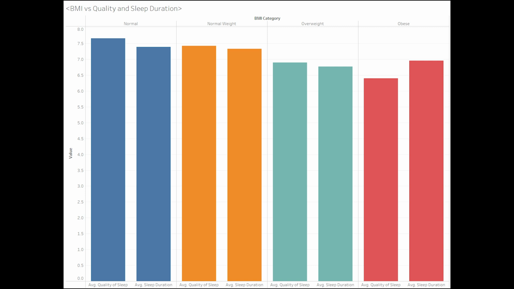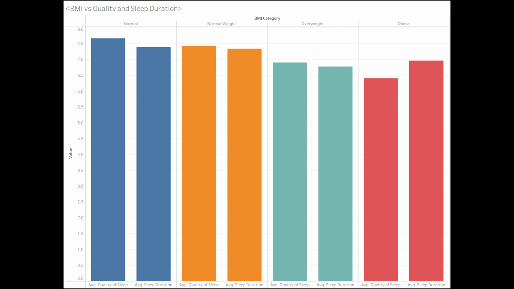The next graph that we have here was the graph created by myself, and the analysis visualizes the relationship between body mass index, or BMI, and 2 sleeping categories: quality of sleep and sleep duration. And we grouped these by different colors, so each BMI category has a different color, and you can see there is a downward trend from normal to obese. What this shows is that people who are obese have the lowest average quality of sleep, although they do get a good amount of sleep, but not as much as people in the normal category. You can see for every weight category that goes up, the average sleep quality goes down. And there's a general trend in the same direction for sleep duration.